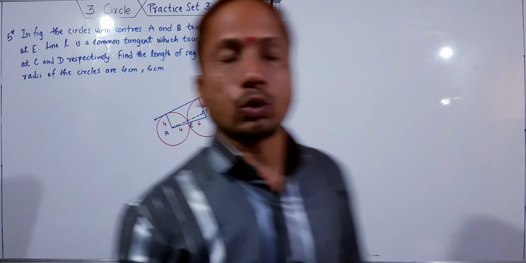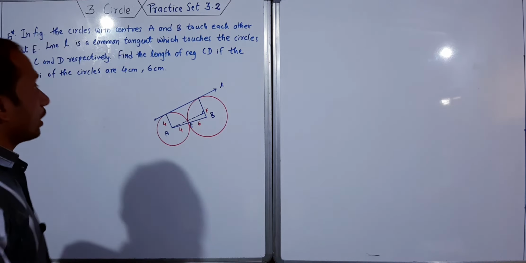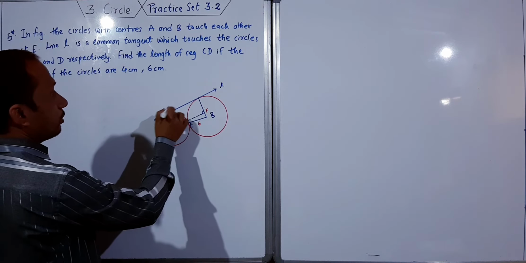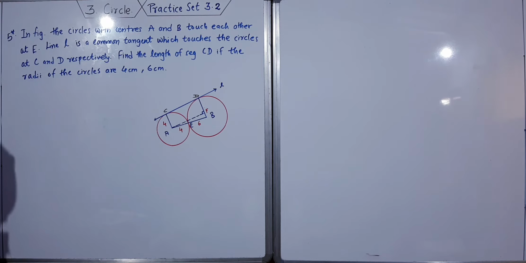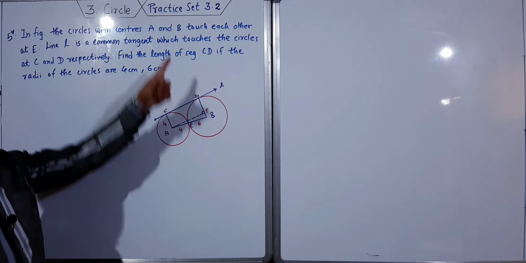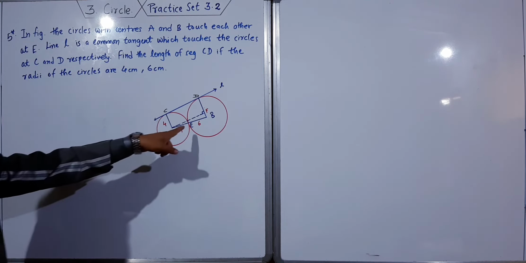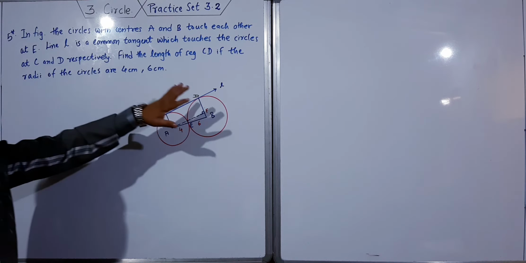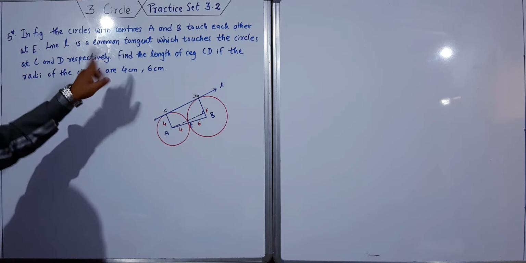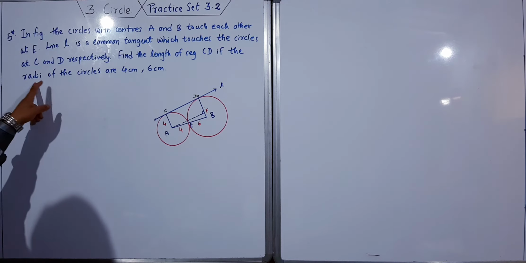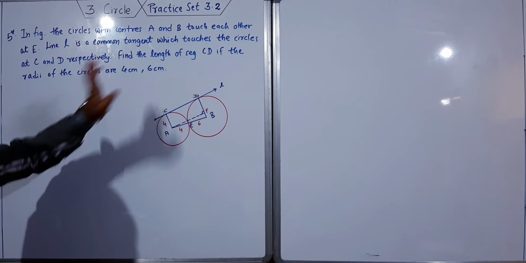Okay, so we'll solve problem number 5. This is the last problem actually, and we have to solve this. Okay, and this is CD. Now see that the circles with centers A and B touch each other at point E. Line L is a common tangent to both the circles at C and D respectively. Find the length of seg CD if the radii of the circles are 4 centimeter and 6 centimeter.